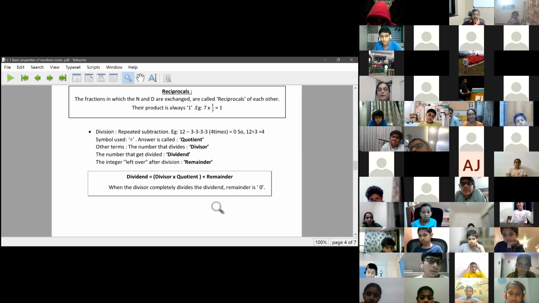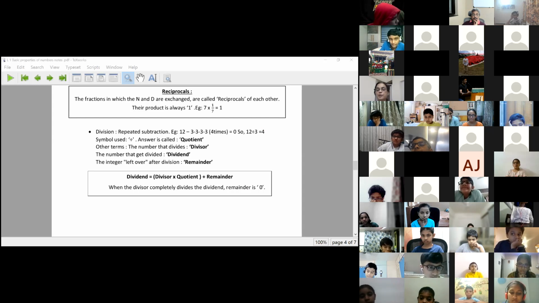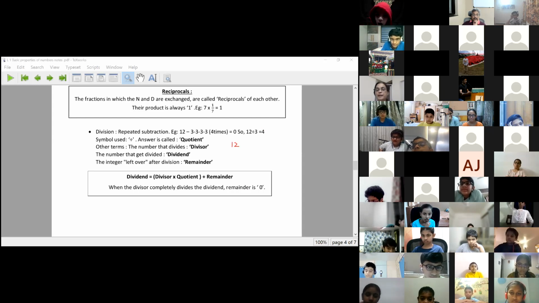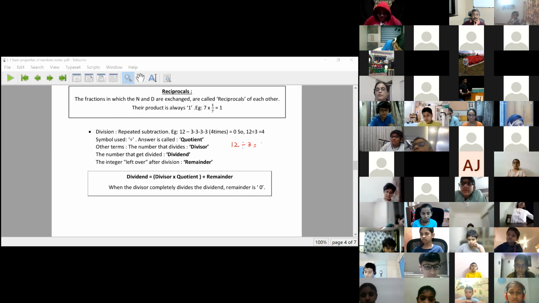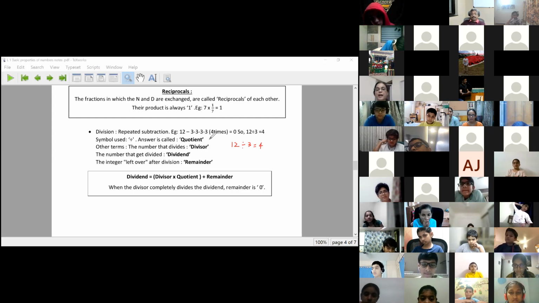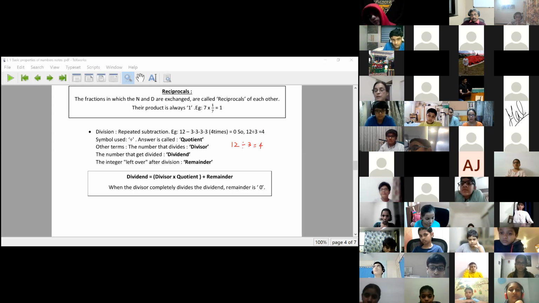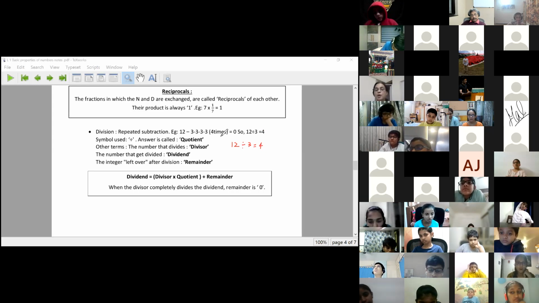Now for division, we all know that if I'm repeatedly subtracting a number from another number, I will call it division. So 12 divided by 3, I get 4. When I subtract 3 four times from 12, that is 12 divided by 3, the answer will be 4, and what remains is 0.